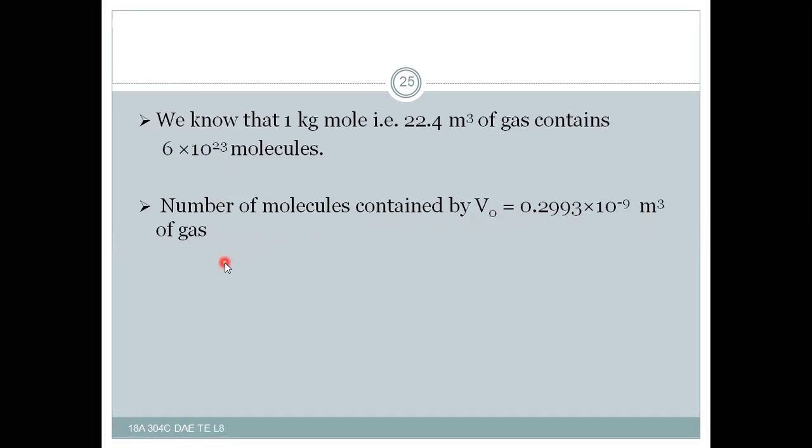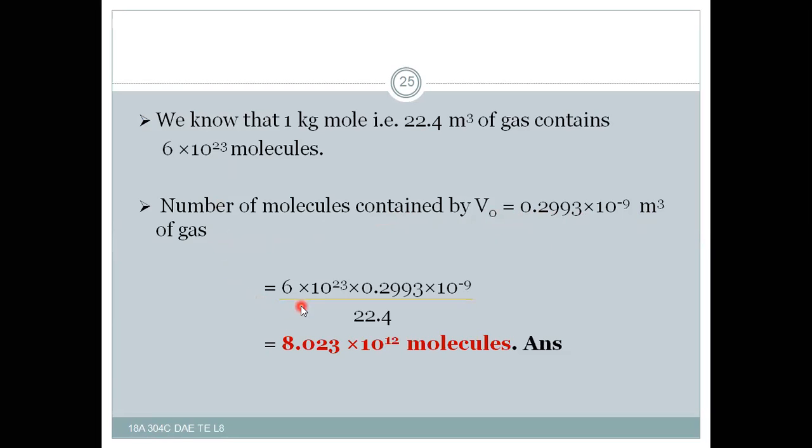Thereby, the number of molecules contained in V0 is 6 into 10 to the power of 23 into 0.2993 into 10 to the power of minus 9 by 22.4. Then the answer is 8.023 into 10 to the power of minus 12 molecules.